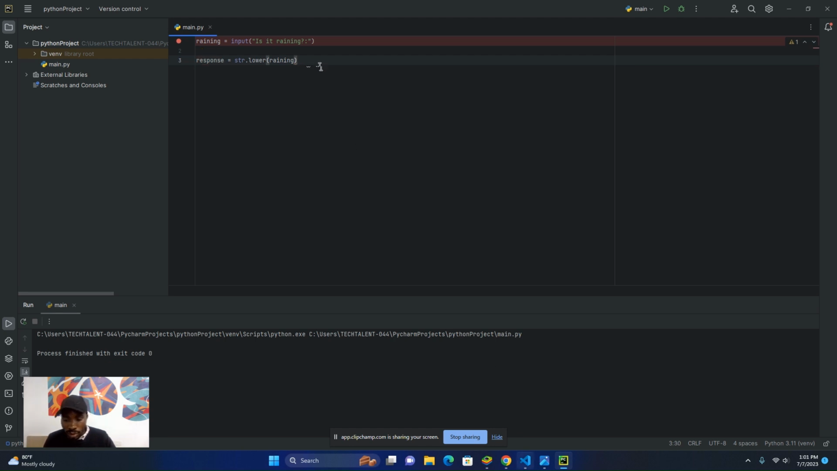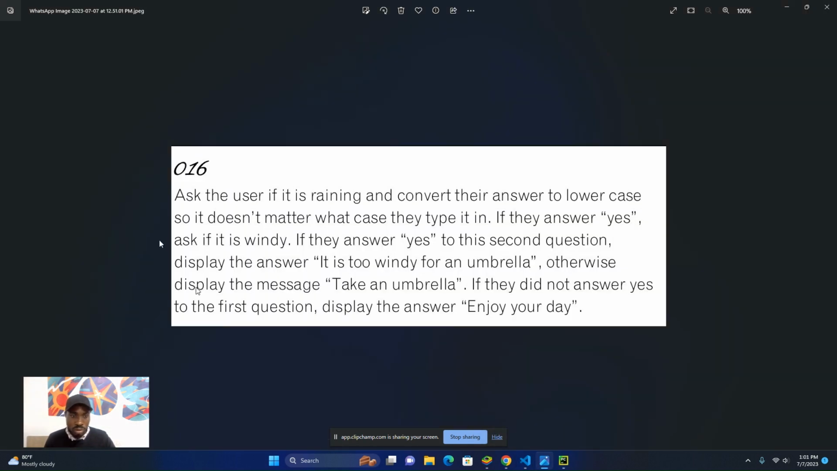So now let's go back to our question. They said ask the user if it is raining. Now we've done that. Now convert their answer to lowercase, so it doesn't matter what case they type it in. So we have actually successfully done that. Now the next one is, if they answered yes. You can see that we are actually having a condition there. If they answered yes, ask if it is windy.